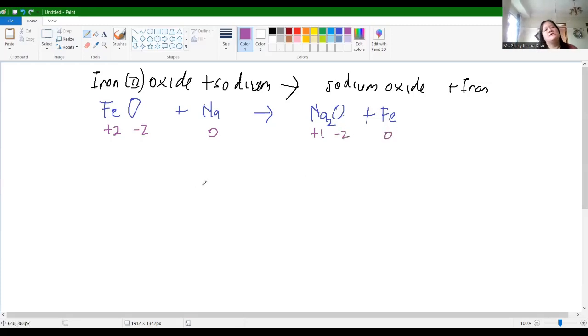Okay, so the half reaction, I will do it here. For the iron first, Fe2+ will become Fe. So we need to add 2 electrons, like usual. This is the reduction process.